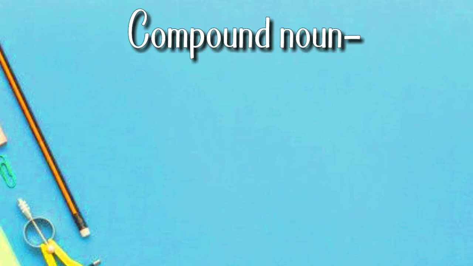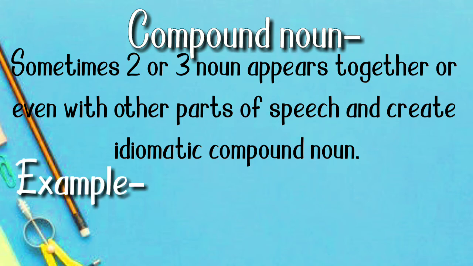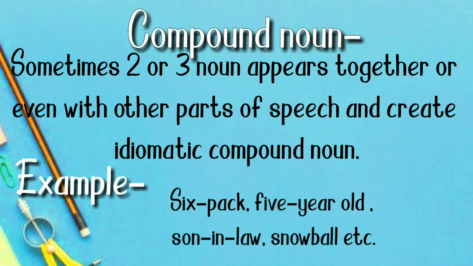And the last one is compound noun. Sometimes two or three nouns appear together, or even with other parts of speech, and create idiomatic compound nouns. Idiomatic means that those words behave as a unit and to a lesser or greater degree amount to more than the sum of their parts, and this is known as a compound noun. Example: six pack, 5-year old, son in law, snowball, etc.